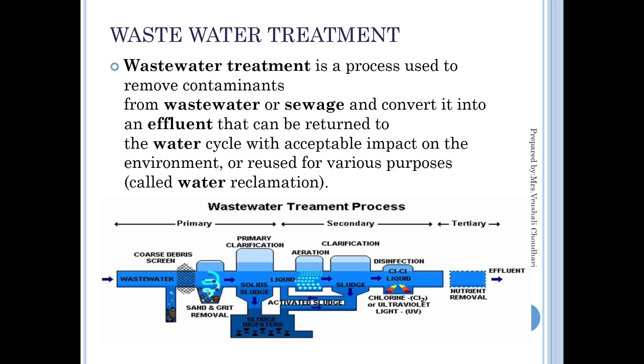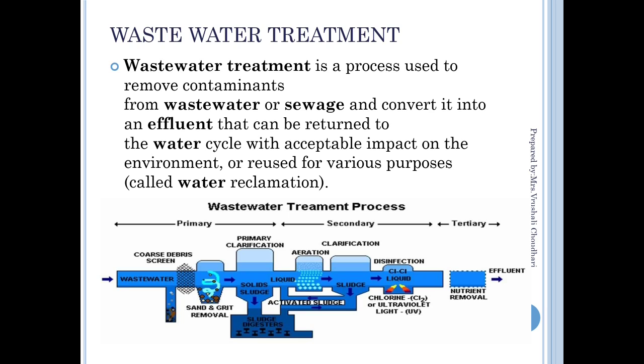What is wastewater treatment? It is the process used to remove contaminants from wastewater or sewage and convert it into an effluent that can be returned to the water cycle with an acceptable impact on the environment, or reused for various purposes, called water reclamation. We have to reuse the water and convert it into a more suitable product.